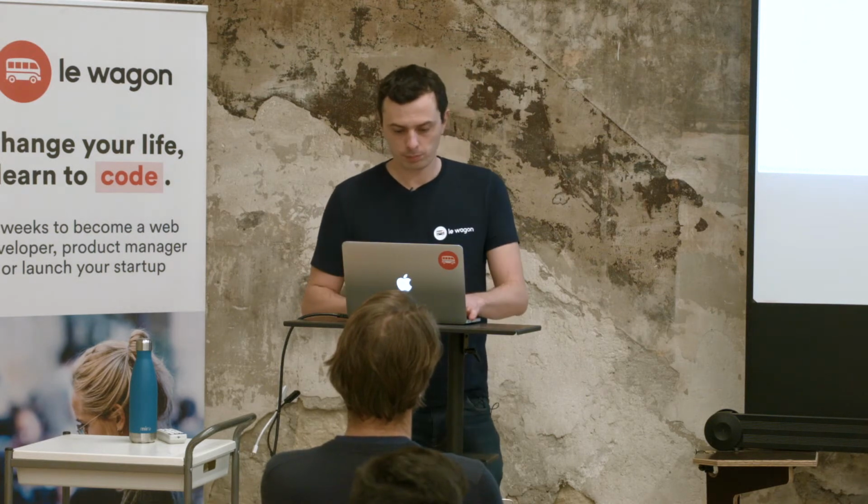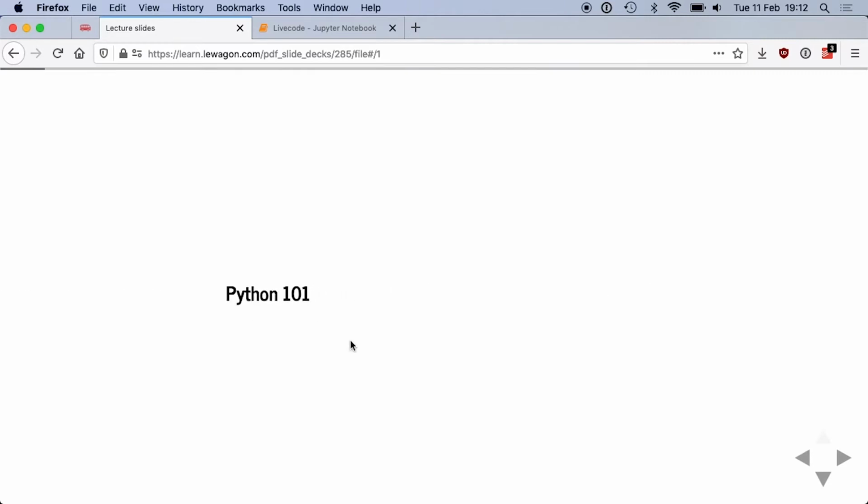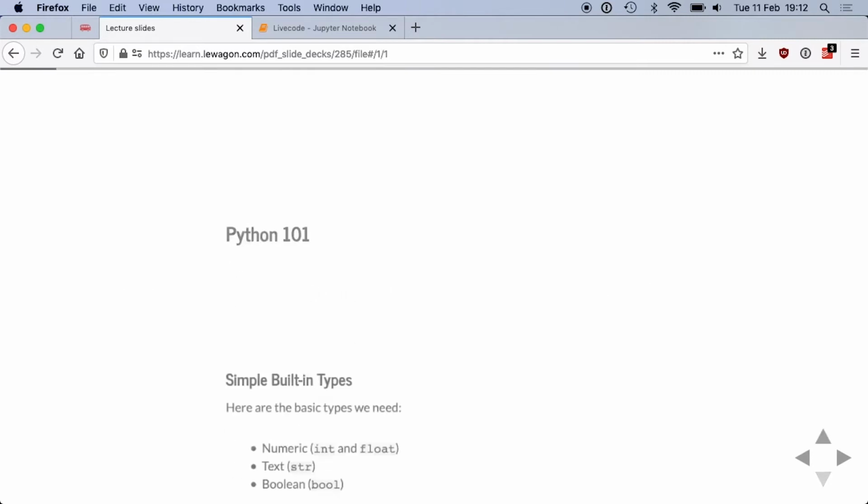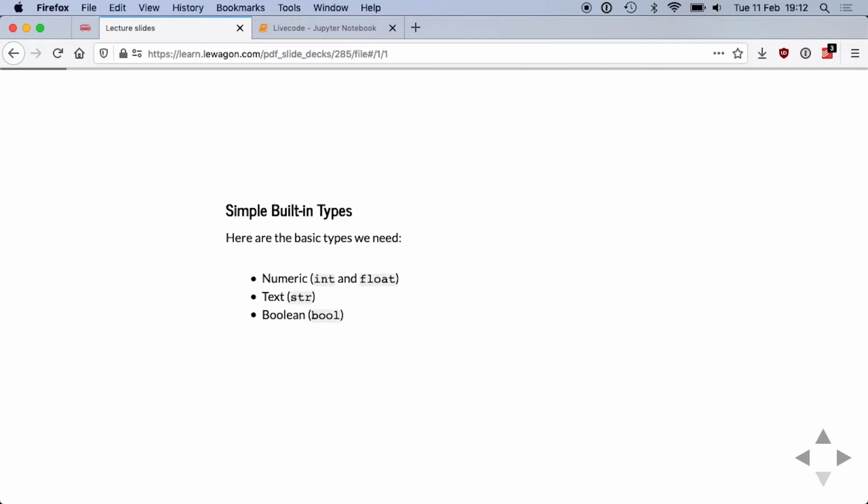Okay, so let's start with our Python 101. First, we're going to talk about some types, about the built-in types in the language. So what's a type? A type is a way to express the category of a piece of information. So the basic types you need to understand when you deal with data are numeric types and text types. So for the numeric, you have 2 categories in Python, and actually in almost every language. You have integers, and you have floats. For text, you just have string, and there is a third one, which is called Boolean.